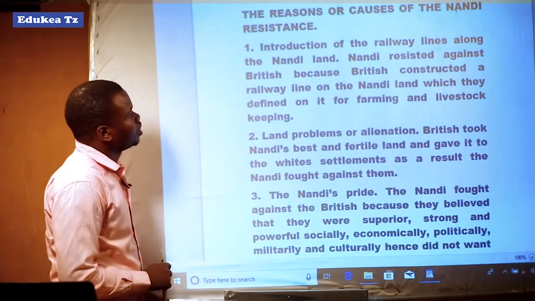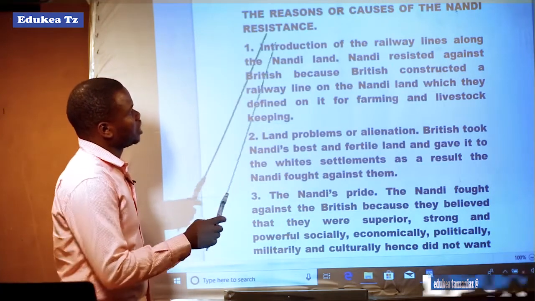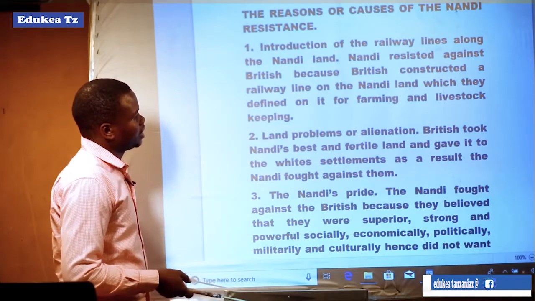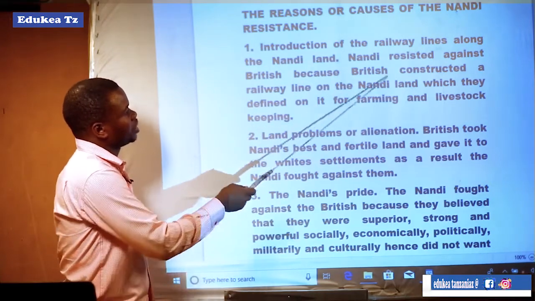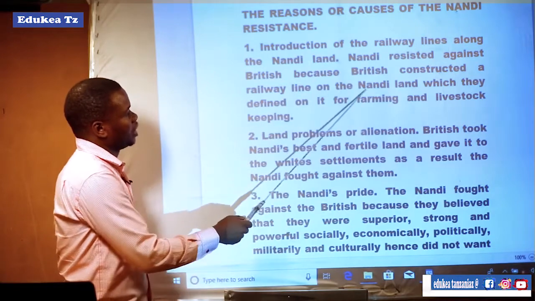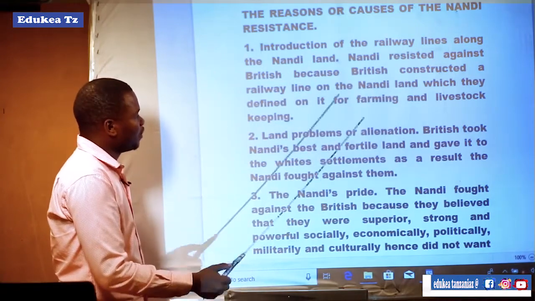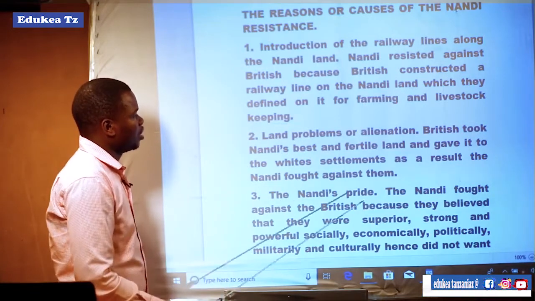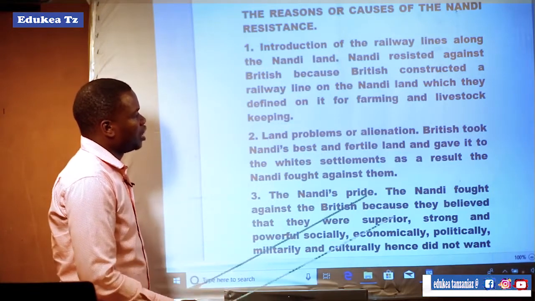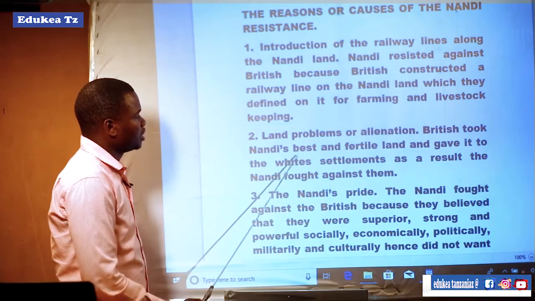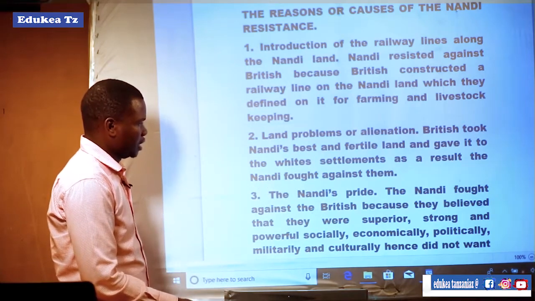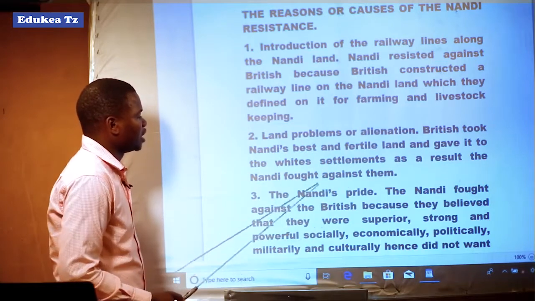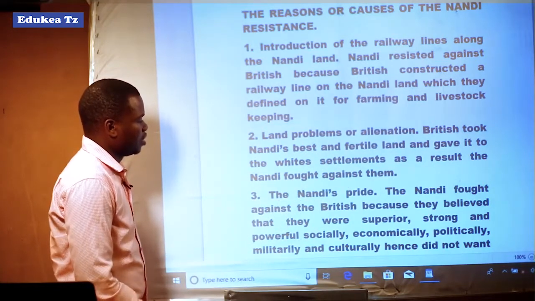The reasons or causes for the Nandi resistance: introduction of railway lines along the Nandi land, whereby Nandi resisted against the British because the British constructed a railway line on the Nandi land, which they depended on for farming and livestock keeping. Land problems or alienation: the British took Nandi's best fertile land and gave it to the white settlers. As a result, the Nandi fought against them.